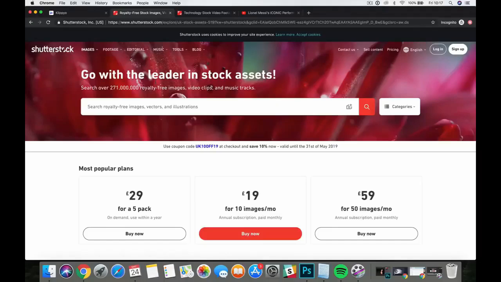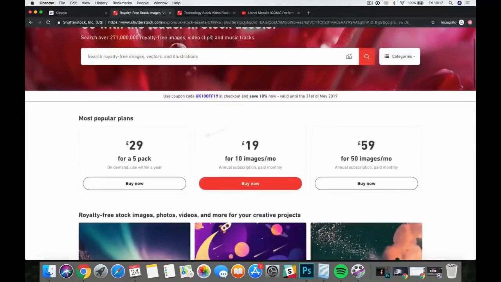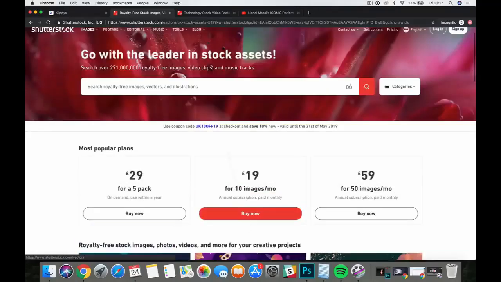Now, what this means is when people buy Klippyo, so you recommend your users to buy Klippyo, they buy a one-time license on the front end, they're going to have access to 80 pieces of media. So that might be video, images, tracks, whatever they want to use. And they can use all of that within the cost. They don't have to spend any more money on that. And again, you can see the plans you actually have on Shutterstock over here.